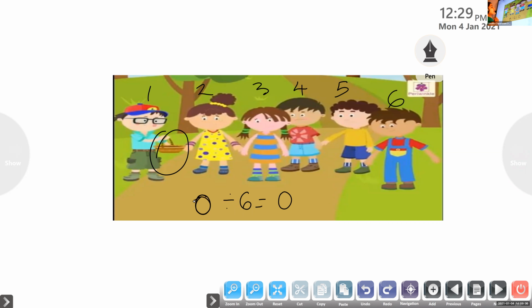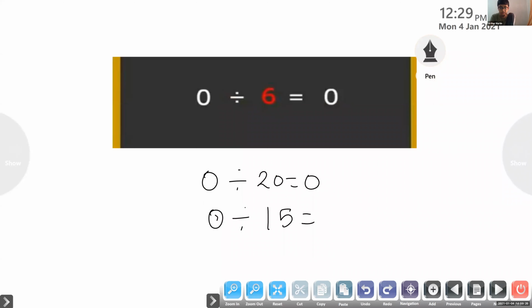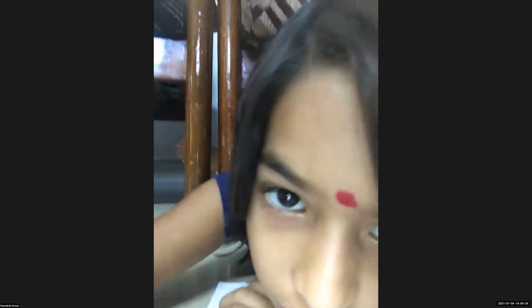That means 0 apples. 6 children are there. We are going to divide among 6 children. That boy does not have any apple. They won't get any apple. So 0 divided by 6 equal to 0. Like that, 0 divided by 20 equal to 0. 0 divided by 7 is equal to 0. Whatever may be the number, 0 divided by that number will be 0. So we have discussed 3 properties.